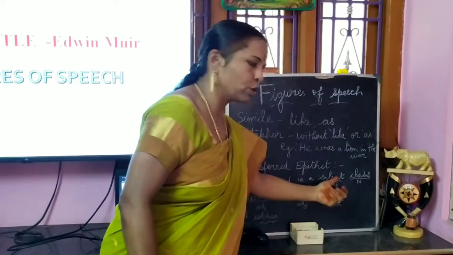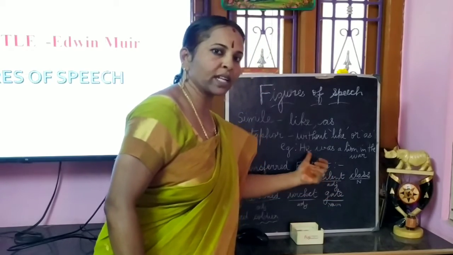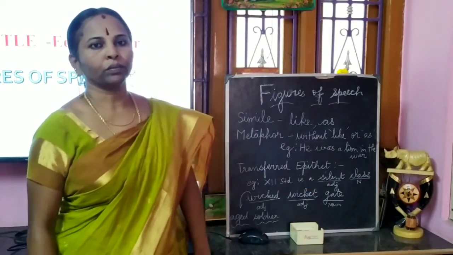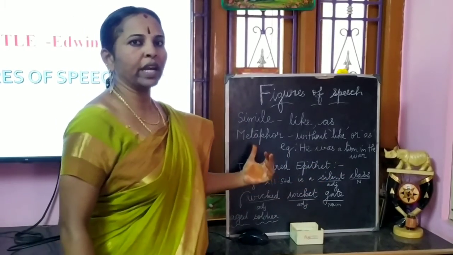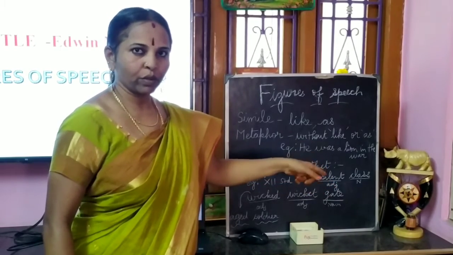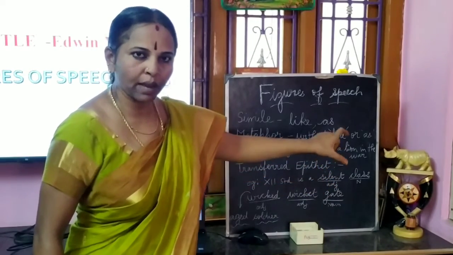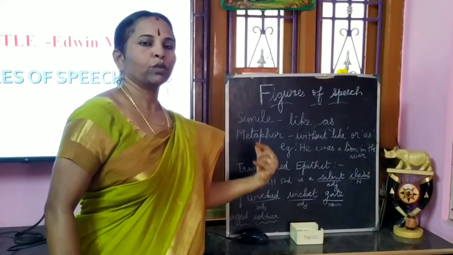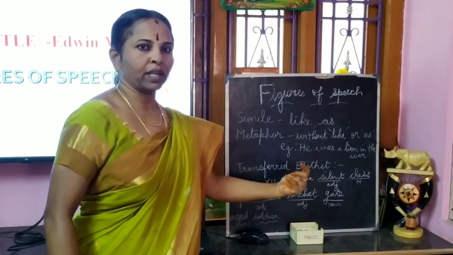The adjective which is used, silent, is transferred to the students of 12th standard and not the classroom. So it is called transferred epithet. Epithet is adjective, and that adjective, which is used to describe one thing, is transferred to something else. So that is called transferred epithet.